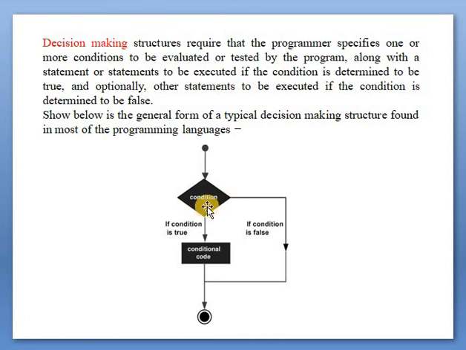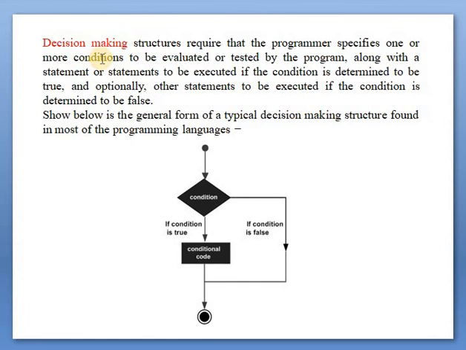But if this condition is false, it will change the flow, the control flow of our program. Means what? Here it makes the decision. If condition is true, we have to execute this code or this statement, but if condition is false, it will choose the another branch.